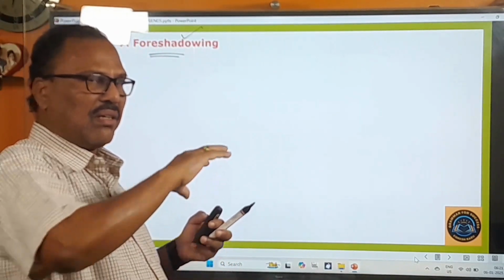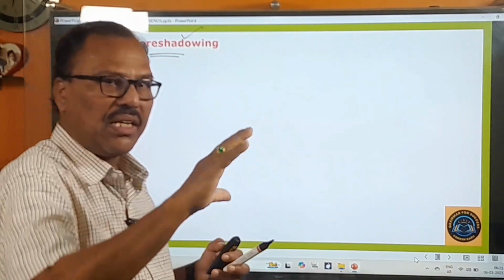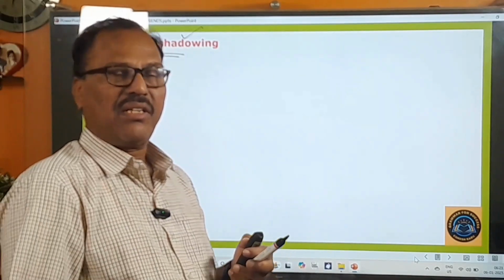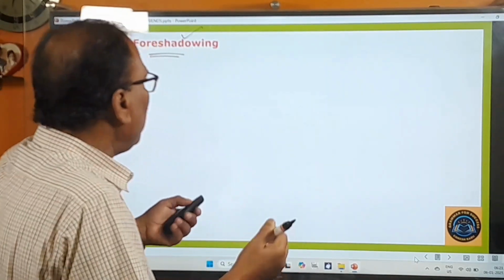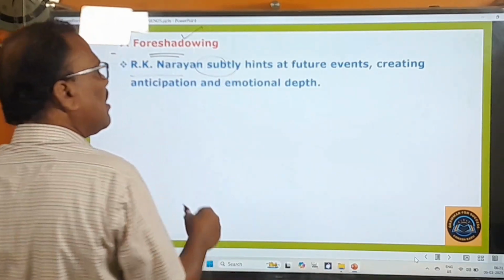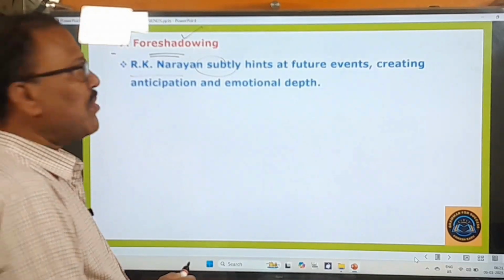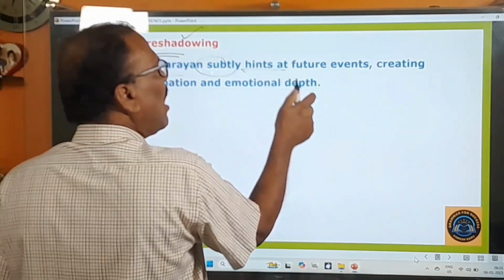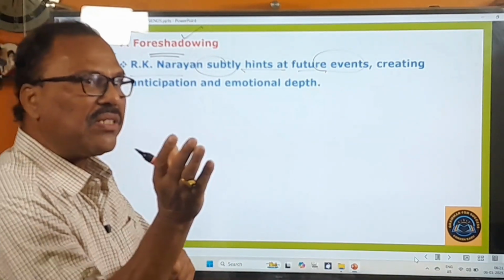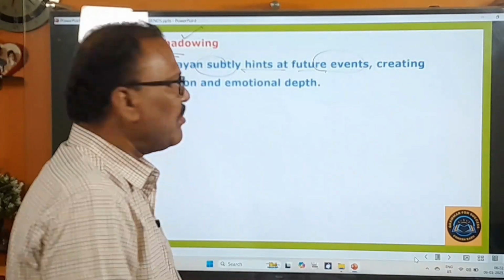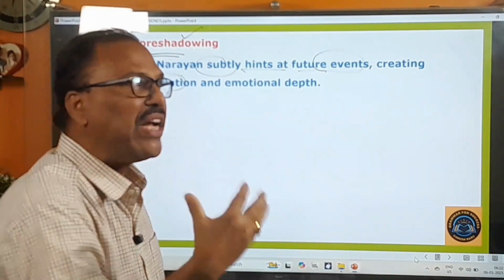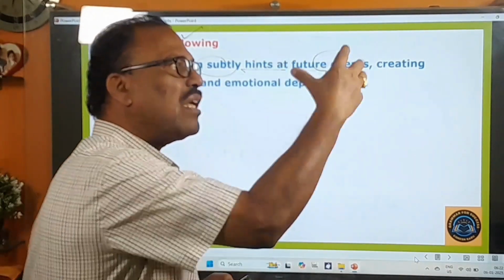So in that way, through this literary device, foreshadowing, the writers will evoke some kind of interest in the minds of the readers. So that's a beautiful technique. He will make them read the novel, right? That's called foreshadowing. And here R.K. Narayan subtly, meaning cleverly, gives some hint about the future events. He tells the readers about the events that are going to take place very shortly, creating anticipation. And in that way, he makes the readers wait for that, feel anxious to learn about that.